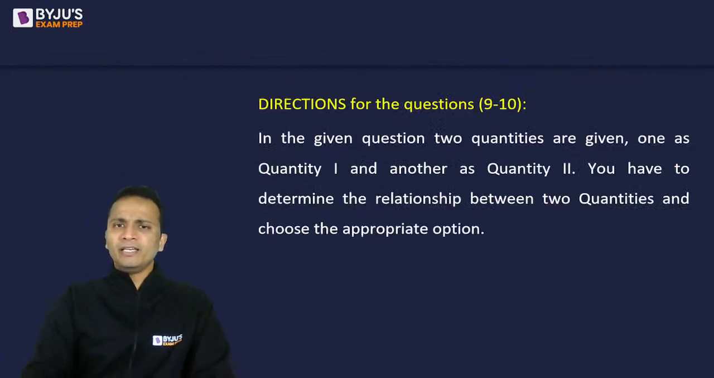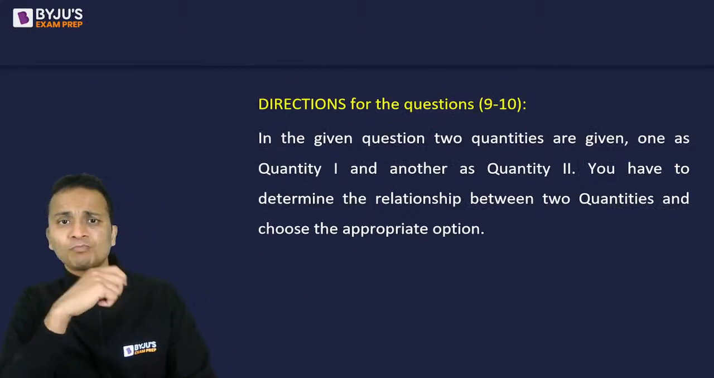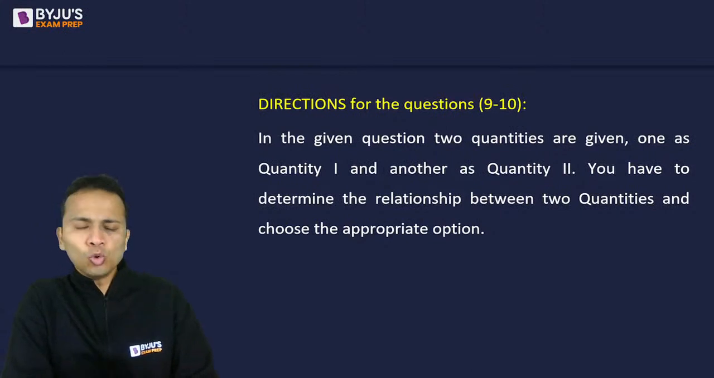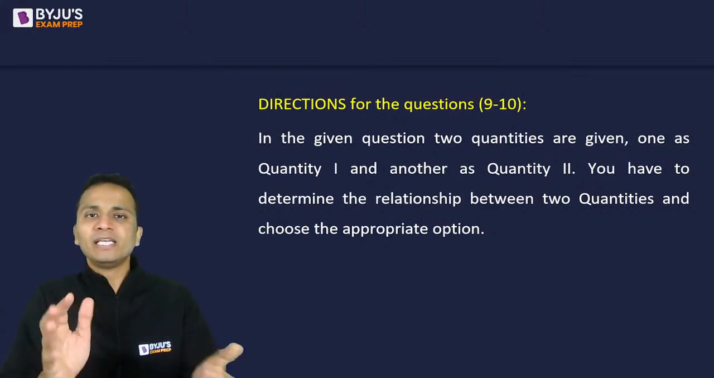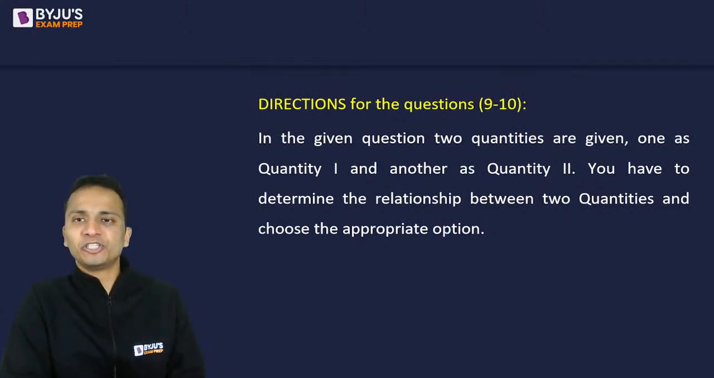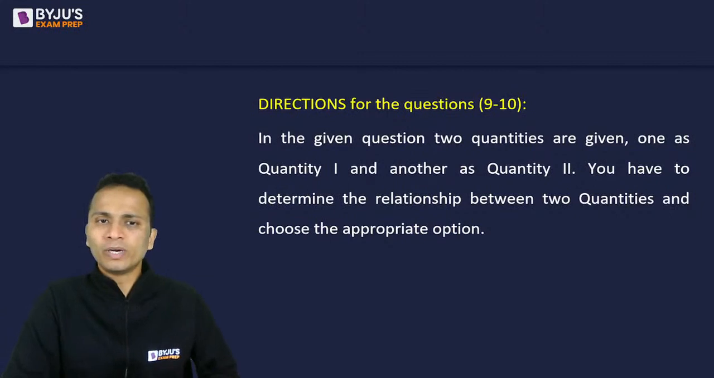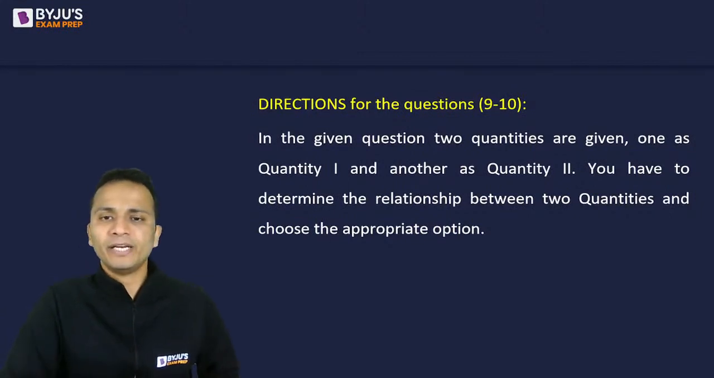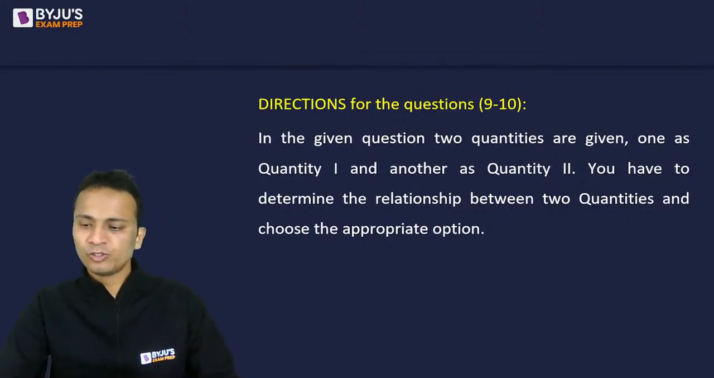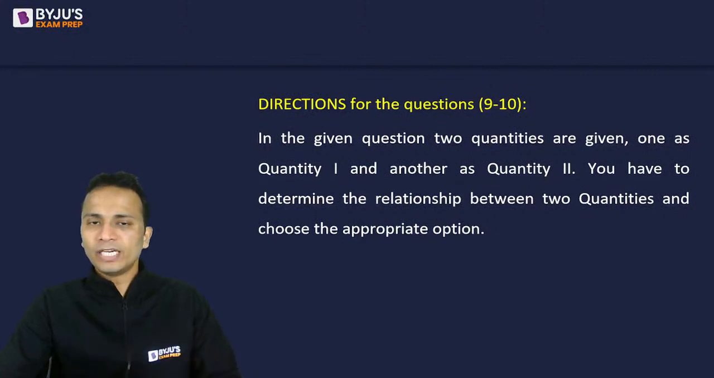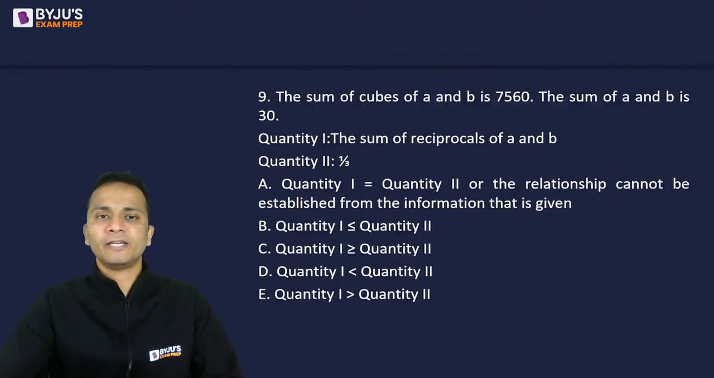Now, question number 9. So this is a set of two questions. So in the given questions, two quantities are given. So basically comparison वाले questions हैं. One is quantity 1 and another is quantity 2. You have to determine the relationship between two quantities and choose an appropriate option. So let's move to the first question. Quantities, दो quantities given होंगी and you have to compare and find out which one is greater.